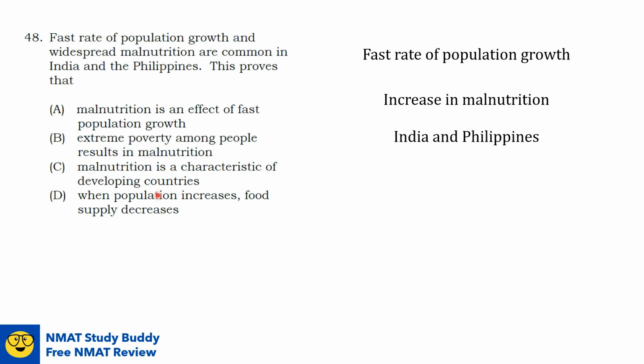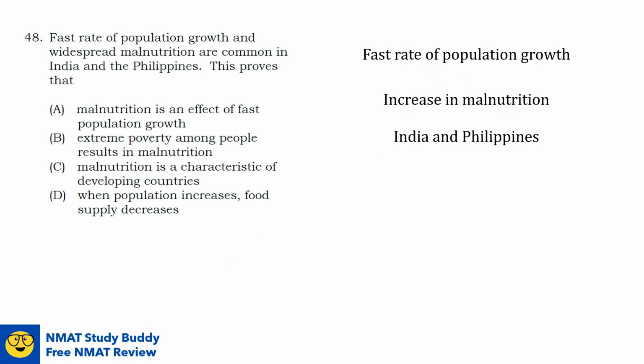Option B, extreme poverty among people results in malnutrition. Poverty is caused by a lot of factors, and one of those is high population. And yes, poverty can result in malnutrition. However, we will choose the answer that is derived from the information given in the premise, the fast rate of population growth and increase in malnutrition.